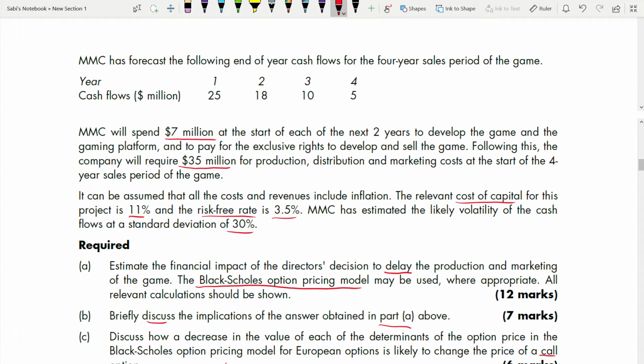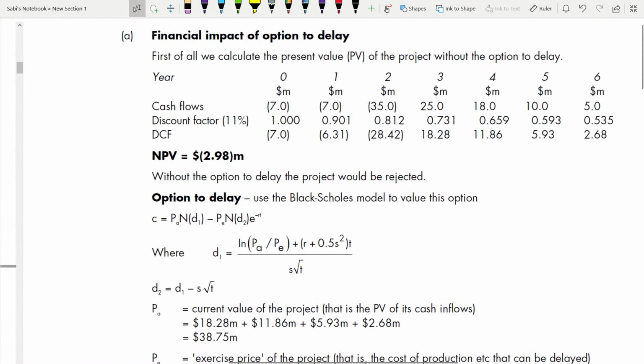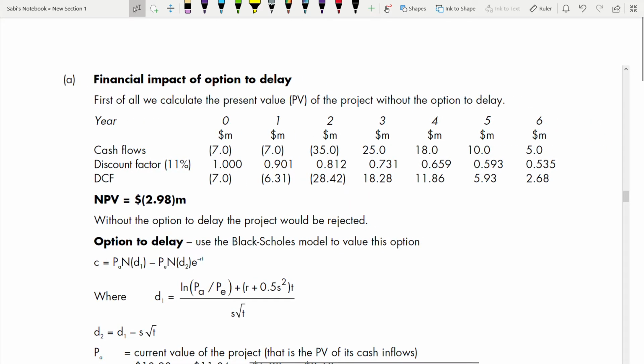Why is that cost of capital given to you? It is given to find the net present value. First you have to find the net present value, then you add the value of the real option. The good thing is the formula has been given to you, you just have to put in the figures. Just because they told you to use the Black-Scholes model to find the value of the real option, don't think that you don't have to calculate net present value. Cost of capital is given to you, cash flow has been given to you, so you have to find the net present value. Whenever a real option is there, first you find the net present value, then you find the value of the real option, then add the value of the real option to the net present value.